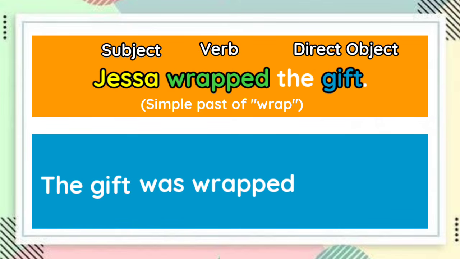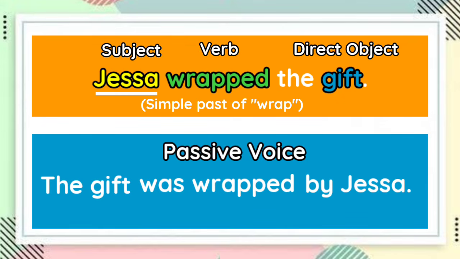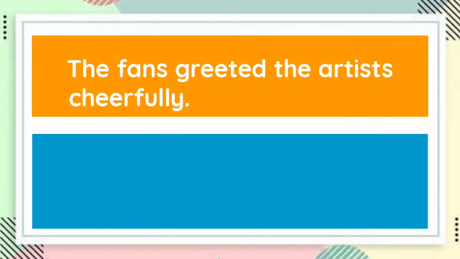Then, we can now put the subject in the active voice, Jessa. Of course, after writing by. So, the correct sentence in the passive voice is, the gift was wrapped by Jessa. Another one. The fans greeted the artists cheerfully.